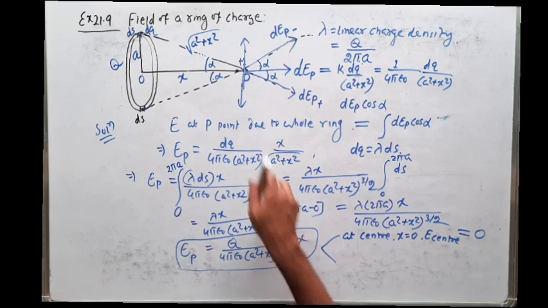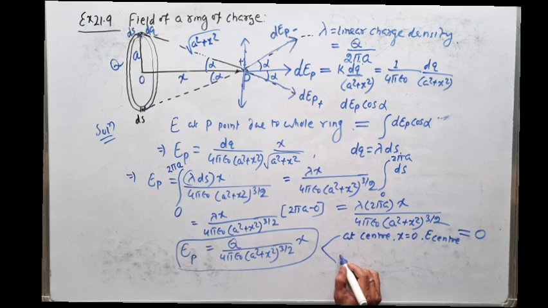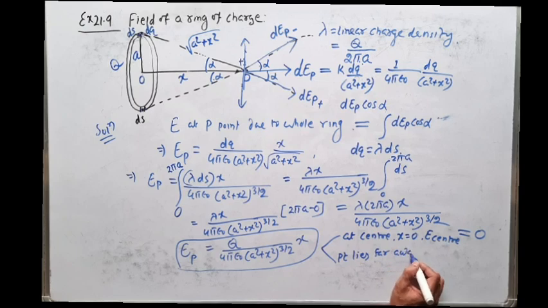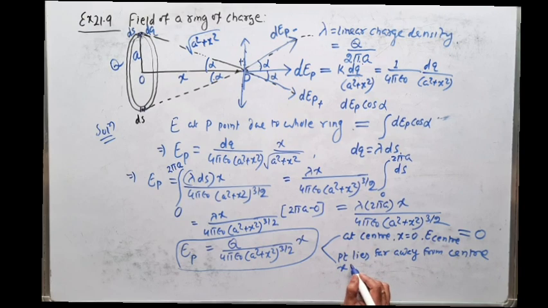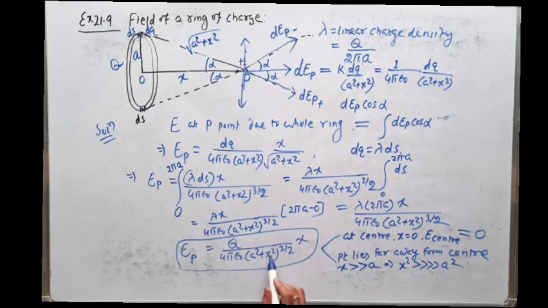And if this point P lies far away from the ring, that means x is very large compared to the radius a. So x square is also much greater than a square. So in this denominator part, we can neglect a square compared to x square.